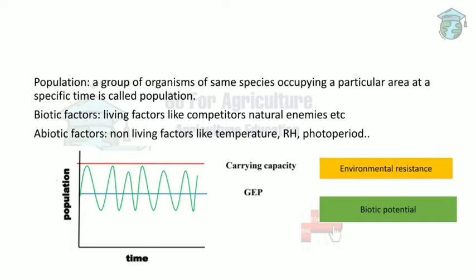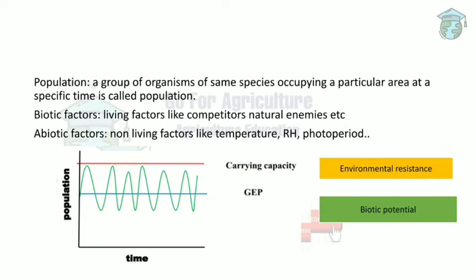For example, when the insect population increases and reaches the carrying capacity, the environment makes food a limiting resource. When the food is limited but the population size is large, what happens? Competition occurs, and when competition occurs, the population automatically decreases. So environmental resistance plays an important role in maintaining the insect population.